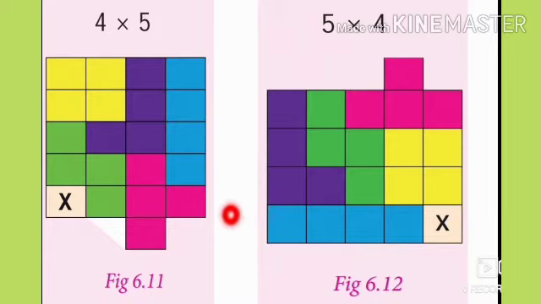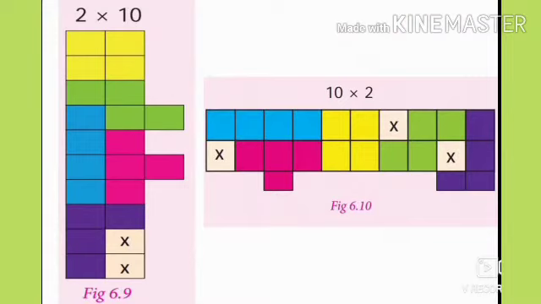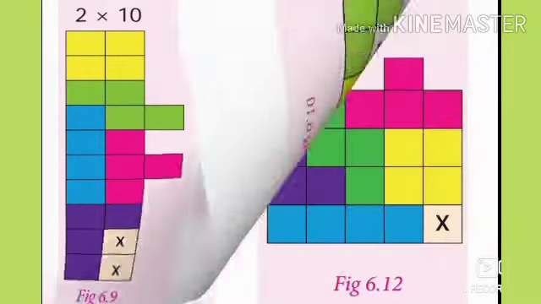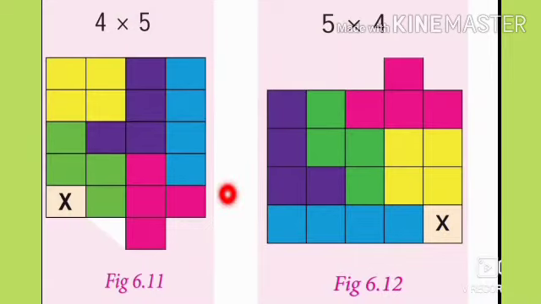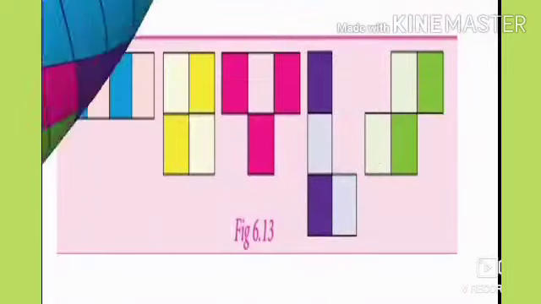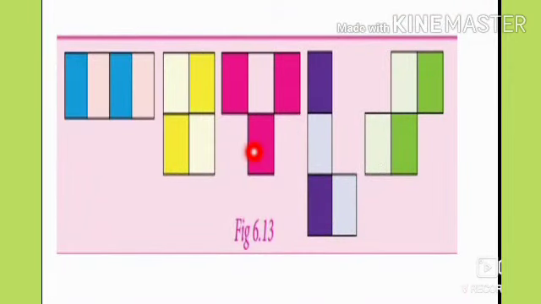Using 20 squares, we can form the rectangles of size 2 by 10, 10 by 2, 4 by 5 and 5 by 4. And why are we not able to form rectangular shapes using these tetrominoes only once?